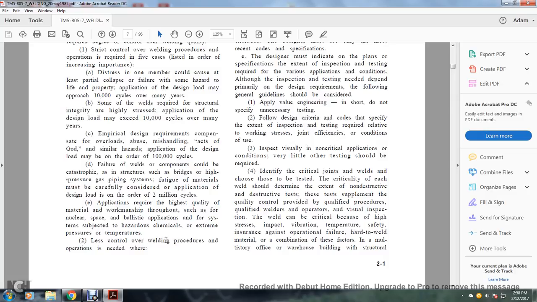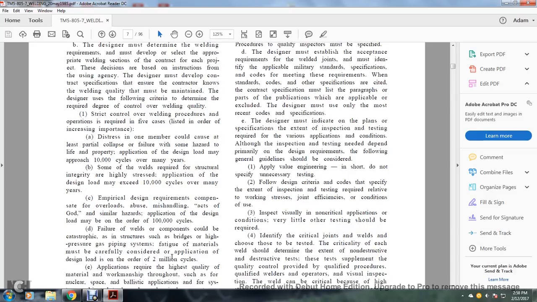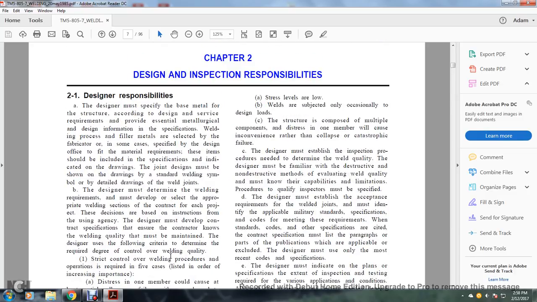2. Less control over the welding procedures and operation is needed where A. Stress levels are low. B. The welds are subjected occasionally to the design load. C. The structure is composed of multiple components. Distress in one member will cause inconvenience rather than collapse or catastrophic failure. C. The design must establish an inspection procedure needed to determine the weld quality.